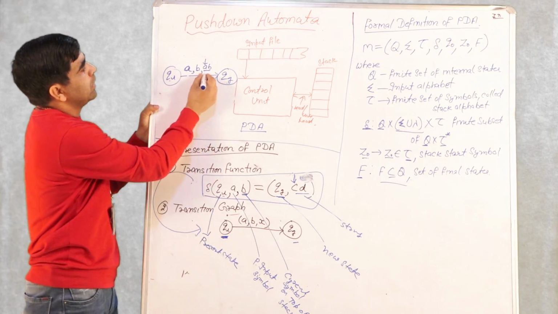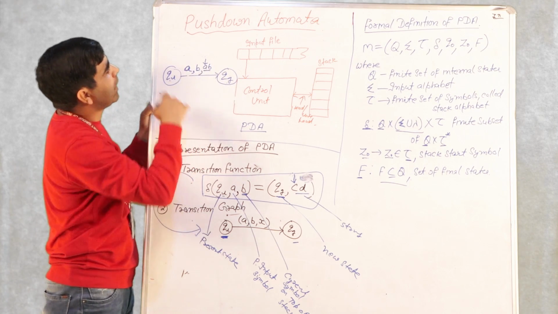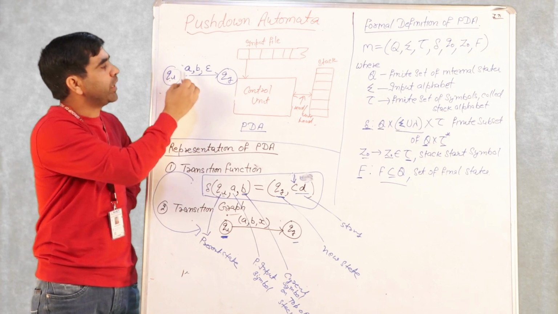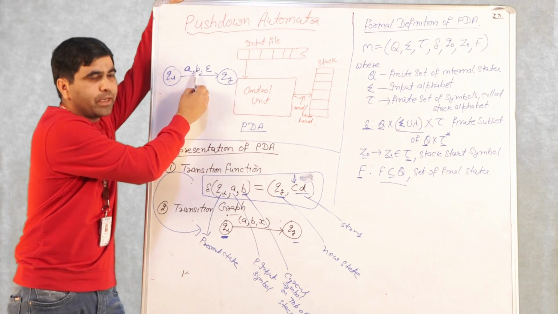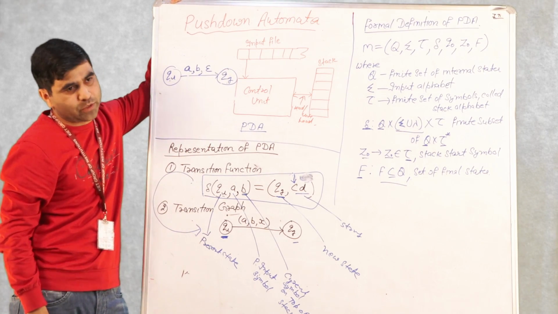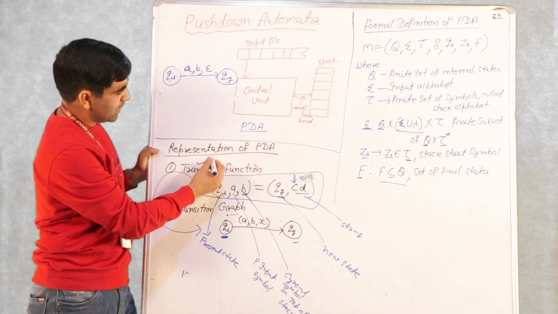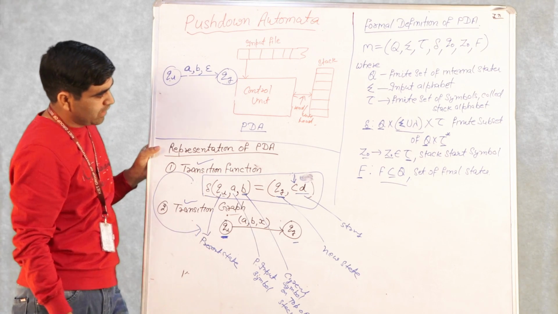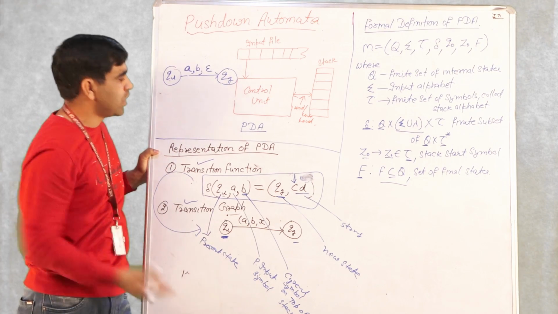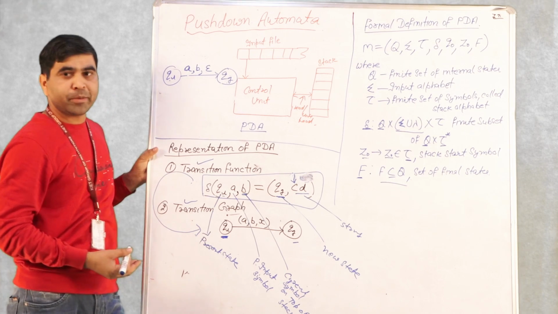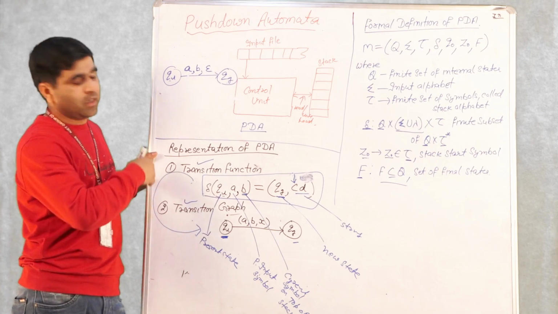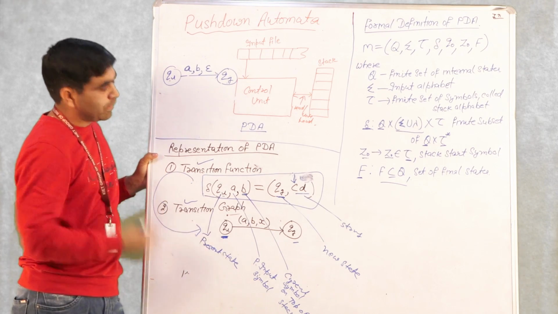If you have eliminated this B, then you can write this. Now on state Qi, you get an input symbol A, the top of the stack is B, you simply remove the top of the stack and change to another state Qj. So we can represent the transition function using a transition graph. Transition graphs are easier for understanding how your pushdown automata works, but it is difficult to argue with them when you want to prove something.